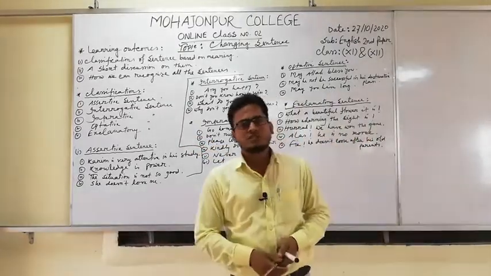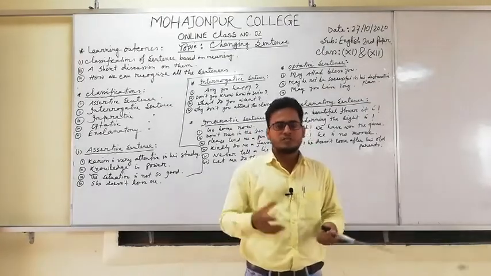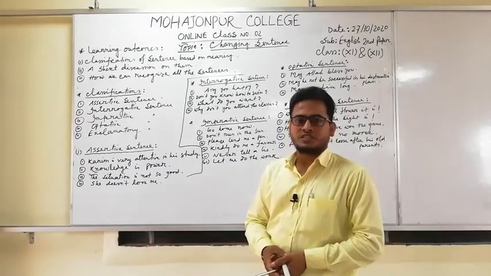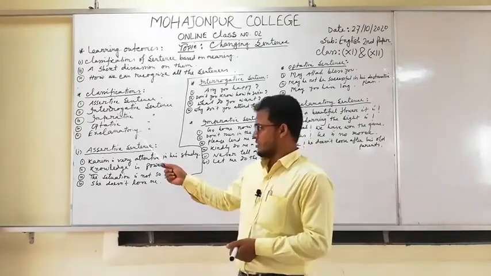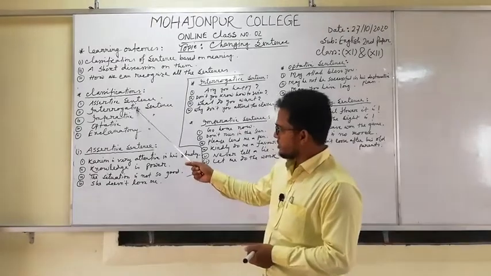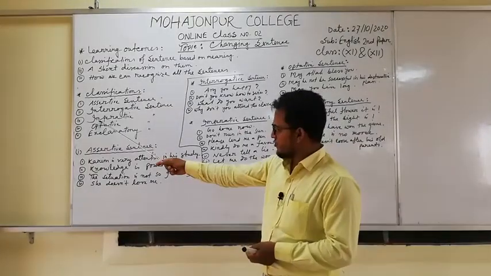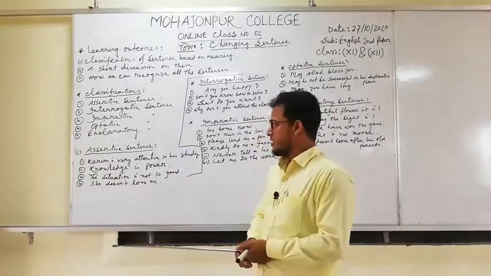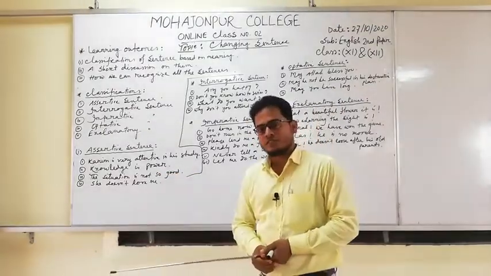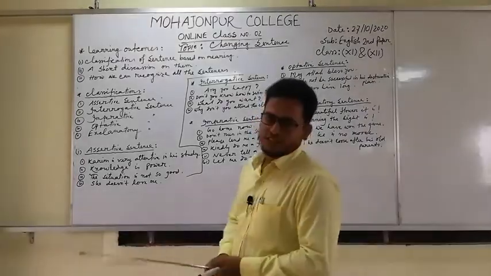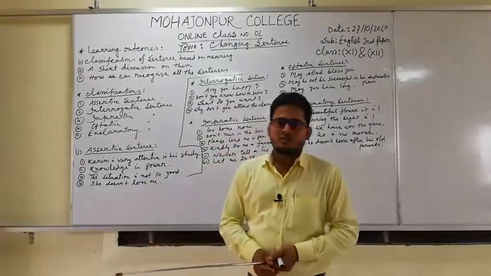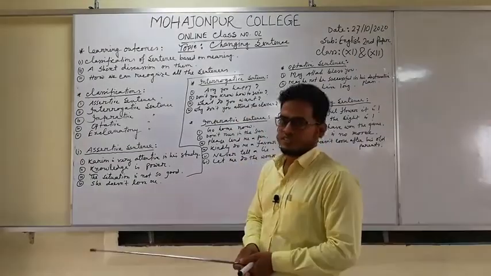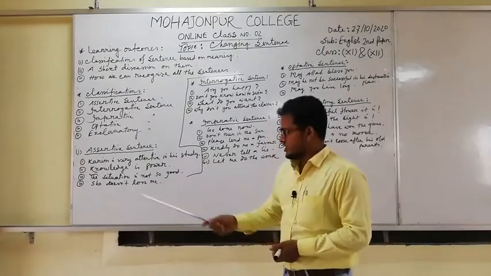Actually, my dear students, according to function or according to meaning, there are 5 different kinds of sentences, and they are assertive sentence, interrogative sentence, the third one is imperative sentence, the fourth one is optative sentence, and the last one is exclamatory sentence. So my dear students, now we will see different types of sentences at a glance. Just look here.